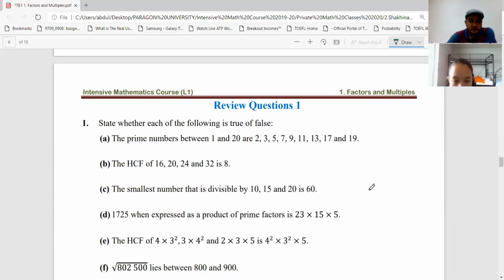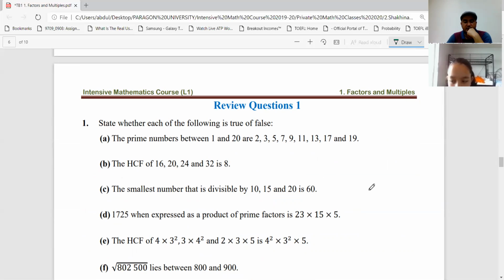All right, so read the first question. State whether each of the following is true or false. If it is true, just write true and tell me the reason why. Read question A. The prime numbers between 1 and 20 are 2, 3, 5, 7, 9, 11, 13, 17, and 19.